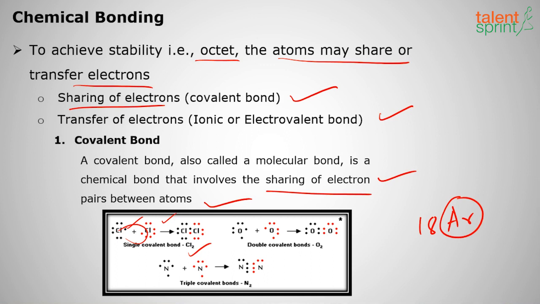single covalent bond, right? So what do you mean by a double covalent bond? If two electrons are shared, that is called a double covalent bond. If three electrons are shared, that is called a triple covalent bond. Hope you are clear with this. So covalent bond means sharing of electrons takes place.